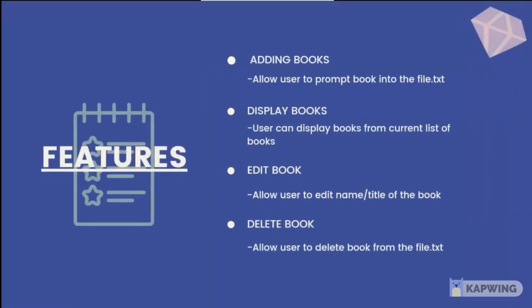So in our program, there are 4 features that the user can do. Firstly, adding books. This will allow the user to input a book into the file.txt. Second, display books. The user can display books from the current list of books. Third, edit book. It will allow the user to edit the name or title of the book if the input was mistaken. And lastly, the user can also delete the book from the file.txt if the book is outdated.